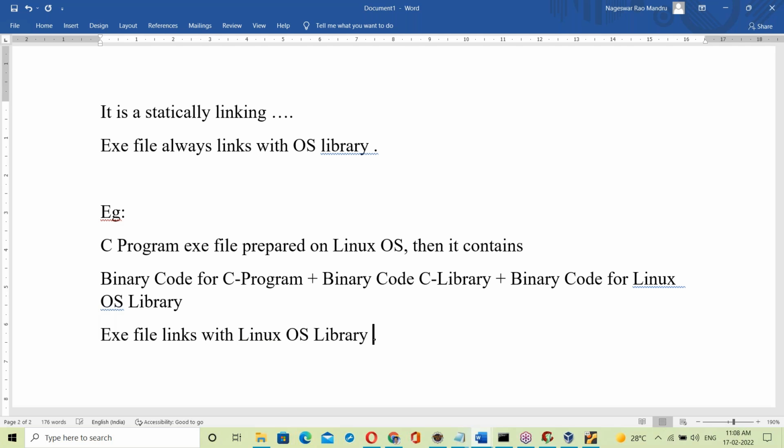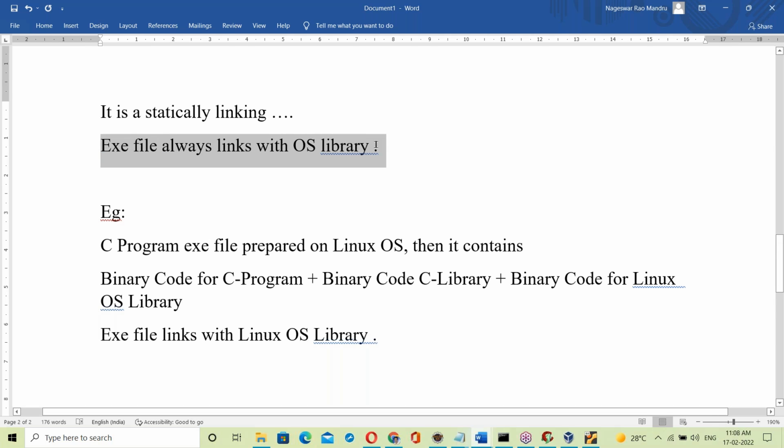If the exe file is prepared on Windows, it links with the Windows OS library. If it is prepared on Linux, it links with the Linux OS library. If it is prepared on Unix, it links with the Unix OS library, and likewise for the Mac OS library. The OS library always links with the exe file, so the exe file always contains the OS library.